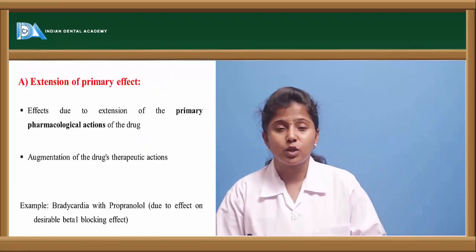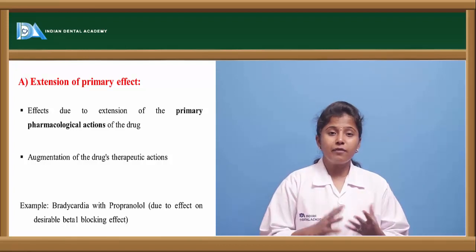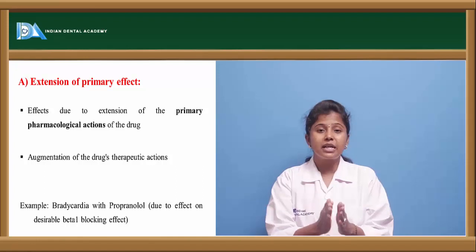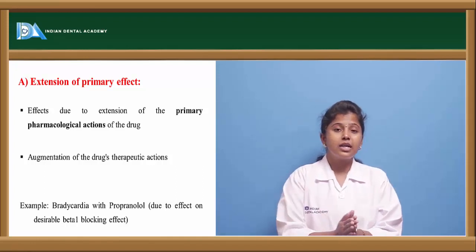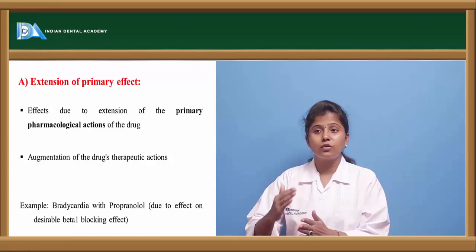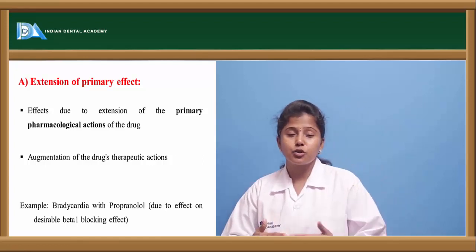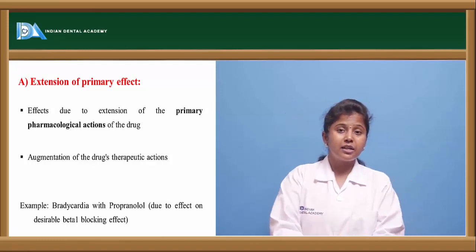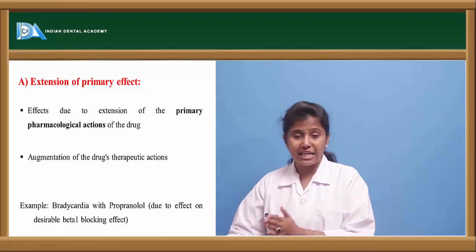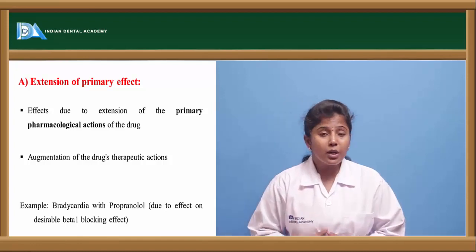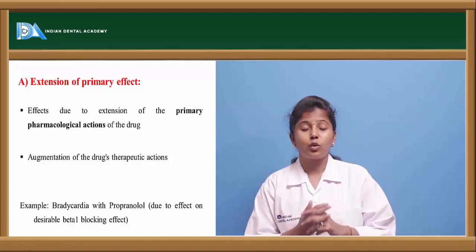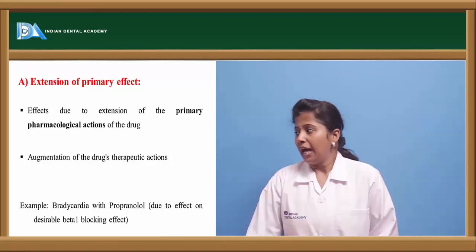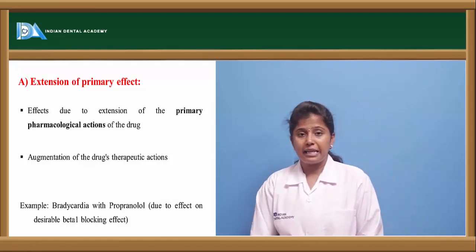So what does this mean? We are taking medication and it is showing pharmacological action, and the drug treatment has to be extended. If we are taking medication and it is not showing that much desirable effect, then that drug therapy has to be extended. Because of the extension of the primary therapy, whatever adverse drug reactions or side effects we are facing come under the extension of primary effect. And these are predictable and they are augmented.